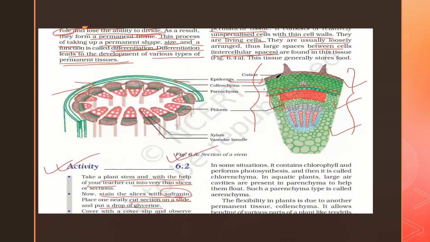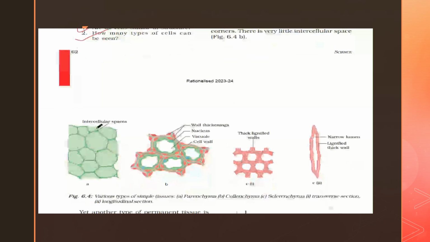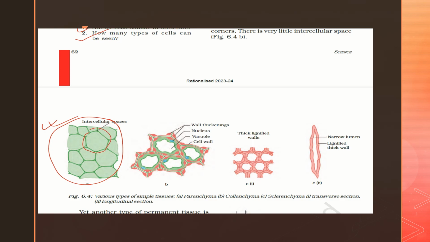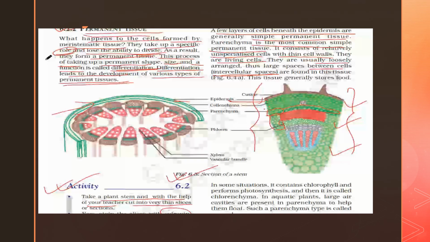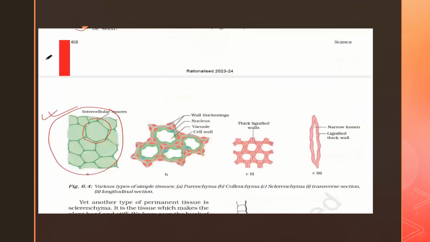So let us zoom into the diagram. These are all parenchyma cells. They are loosely packed. They have thin outer cell walls. They are not specialized at all. They are unspecialized. They have intercellular spaces in between them. So they are not tightly packed, and they have intercellular spaces in between them.